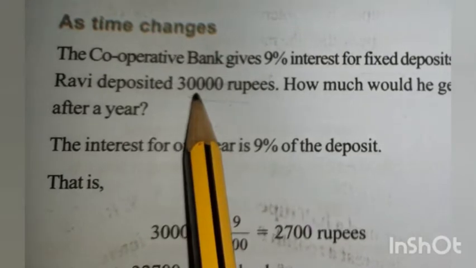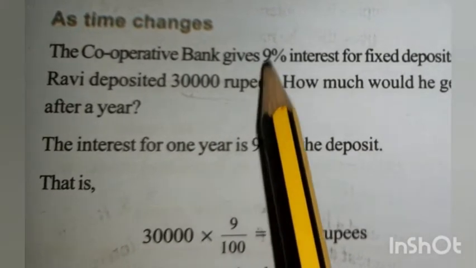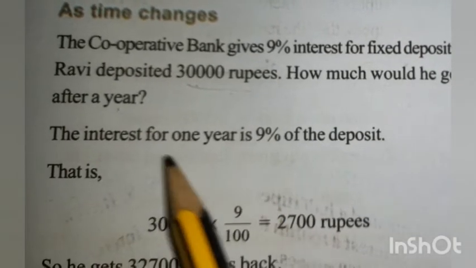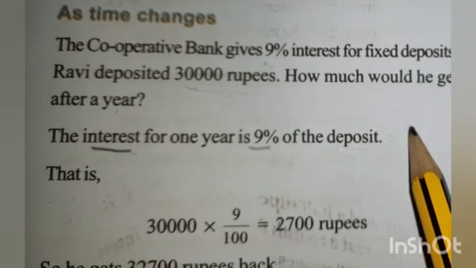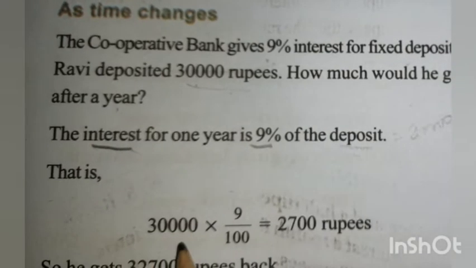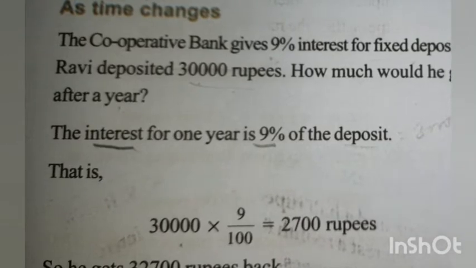So how much is the amount he is getting after 1 year? You can write down the interest as 9% and the deposited amount is 30,000 rupees.